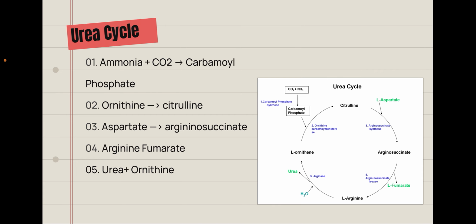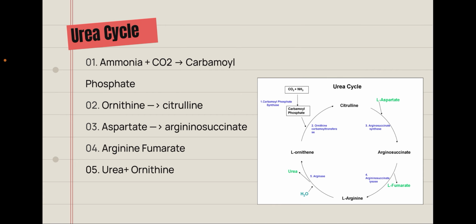Citrulline then goes through argininosuccinate synthase, and we're going to add L-aspartate to make argininosuccinate. It says L-aspartate just because our bodies use the L version of these amino acids. The L is not too specific information to know, because our body isn't going to use it if it's an R anyways. Then argininosuccinate, we're going to have argininosuccinate lyase, turn into L-arginine, and right here we're tracking the ammonia.